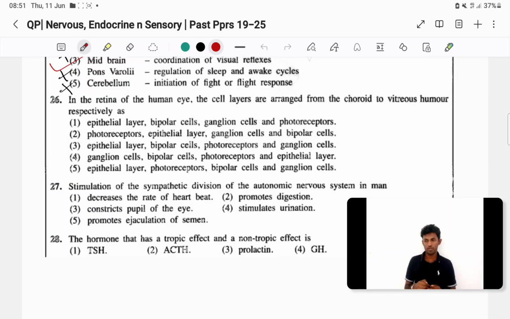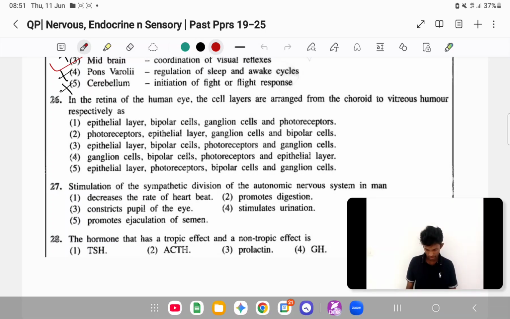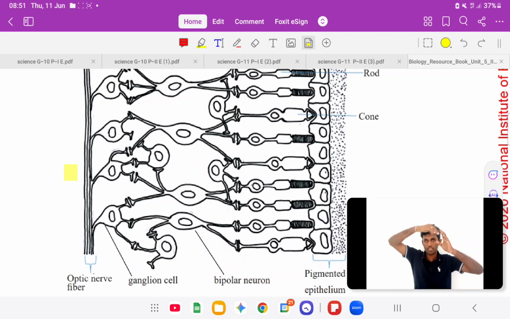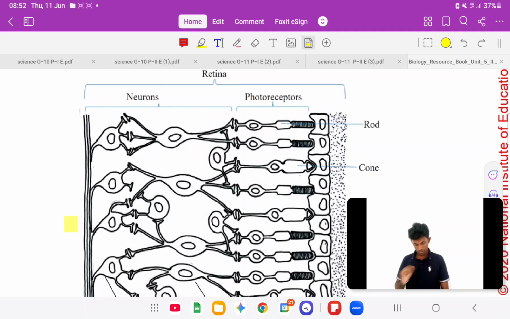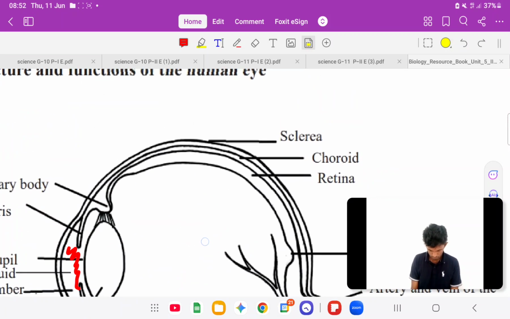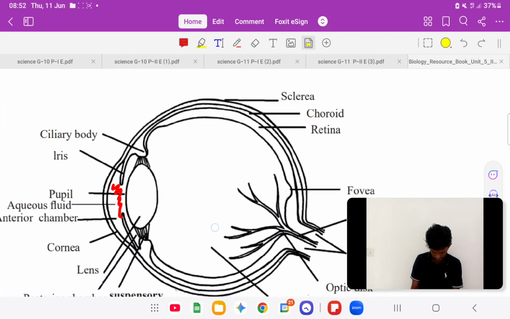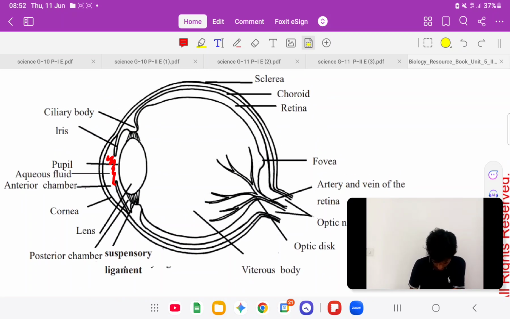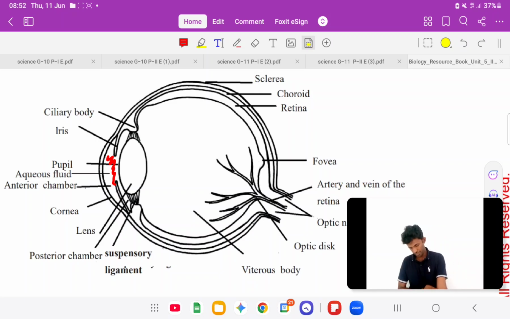Right. So we have to go from the epithelium. Sorry, from the choroid inward, then the vitreous body. Look at the image here. Here, the choroid is the second layer, then the vitreous humor. So we have to go from outside to inside. Outside to inside. Then we meet the retina, so we have to go inside.